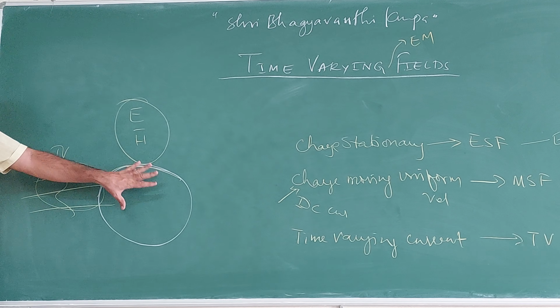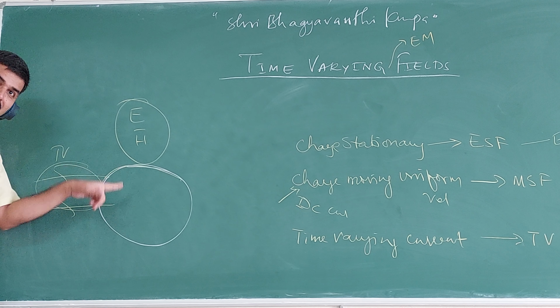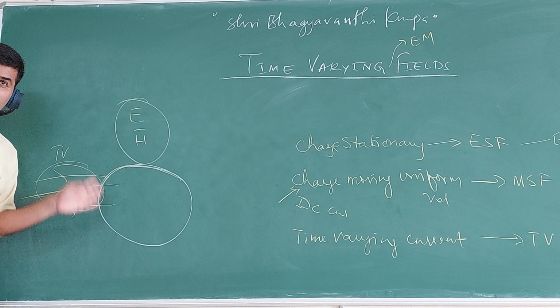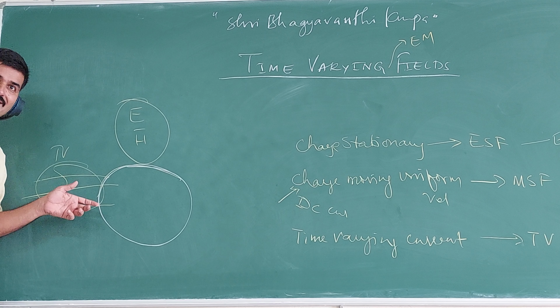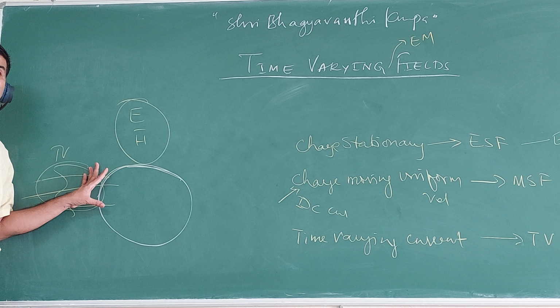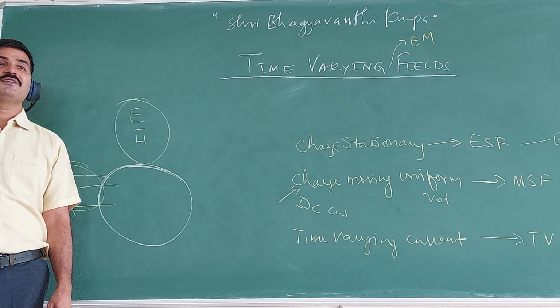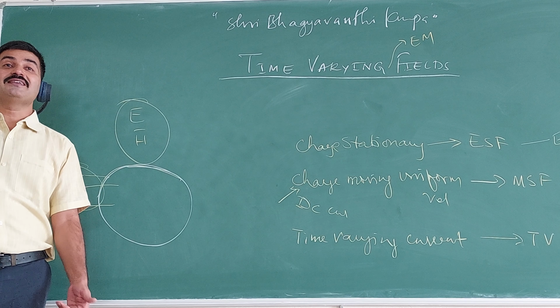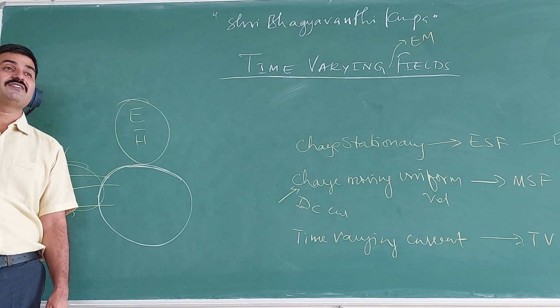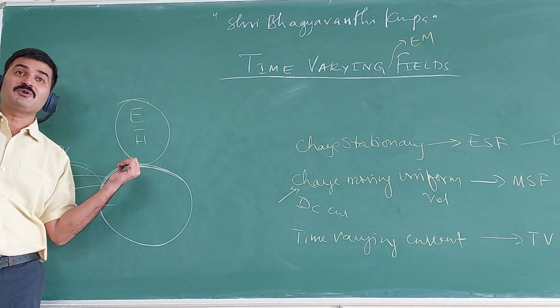Whenever you keep a closed circuit in a time varying field, there will be some induced EMF in the closed circuit. There is no physical connection, the closed circuit is just kept in the time varying field, and EMF will be induced in it. The induced EMF is proportional to or is equal to the time rate of change of magnetic flux by which the circuit is linked.